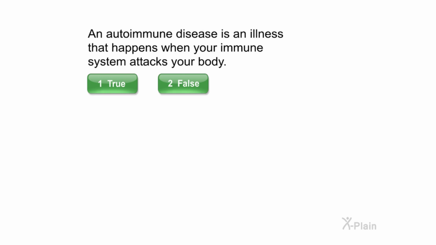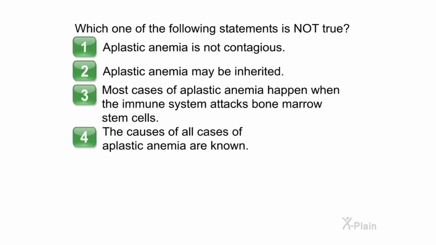Select true or false. Correct. Which one of the following statements is not true? Choose one of the following options. 1. Aplastic anemia is not contagious. 2. Aplastic anemia may be inherited. 3. Most cases of aplastic anemia happen when the immune system attacks bone marrow stem cells. 4. The causes of all cases of aplastic anemia are known.